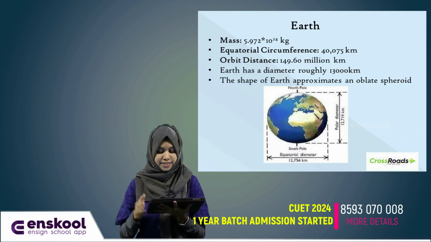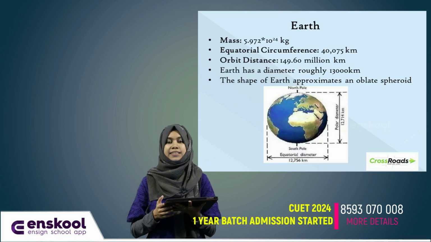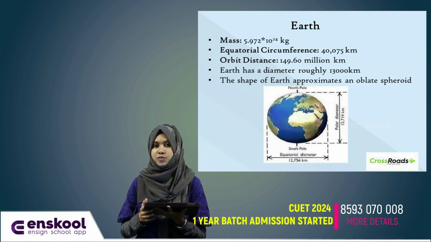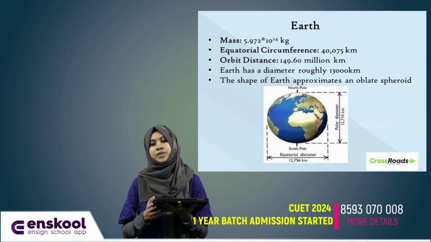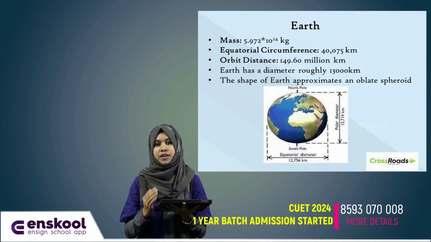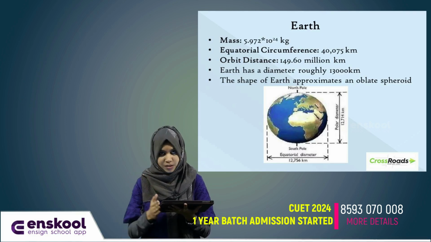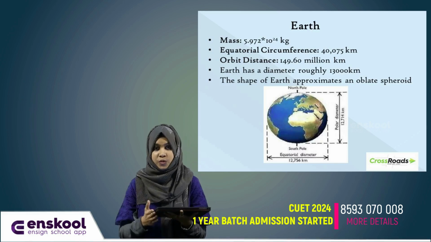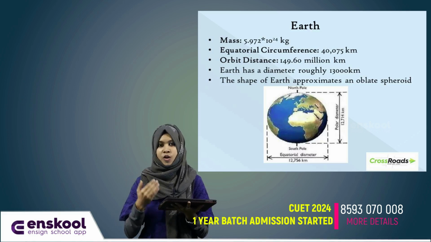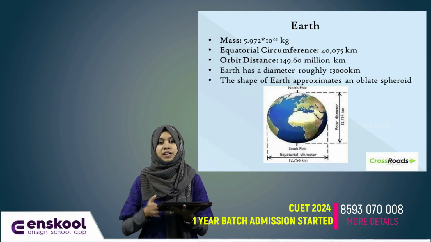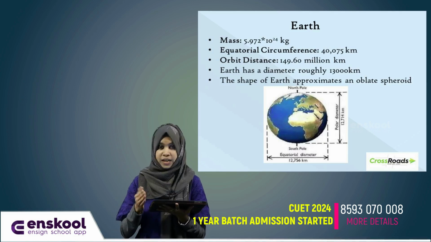Earth's circumference around the equator is 40,000 kilometers and Earth has a diameter of roughly 13,000 kilometers. The spin of our home planet Earth causes it to be flattened at its poles and swollen at its equator, which makes the shape of our Earth approximate an oblate spheroid. So, the shape of our Earth is an oblate spheroid due to the spin of our planet, and also the equatorial diameter of the Earth is greater than the polar diameter.